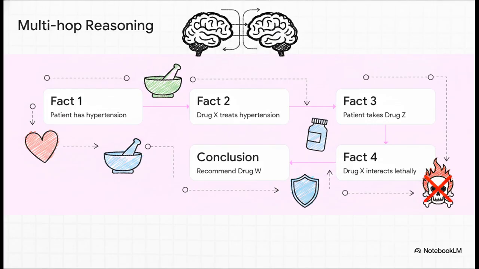Well, vector similarity might just tell you, drug X treats hypertension, which seems helpful, right? But a knowledge graph uses multi-hop reasoning to traverse the exact relationships. It connects the dots to realize, wait a minute, drug X actually interacts lethally with the patient's other medications. Therefore, the agent explicitly knows to recommend drug W instead. You simply cannot get this kind of verifiable safety from a flat vector database.